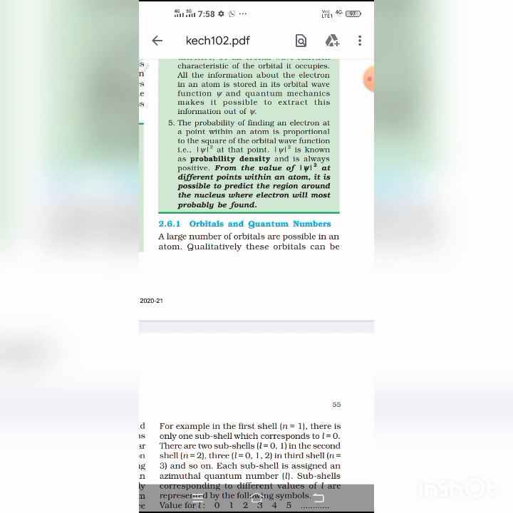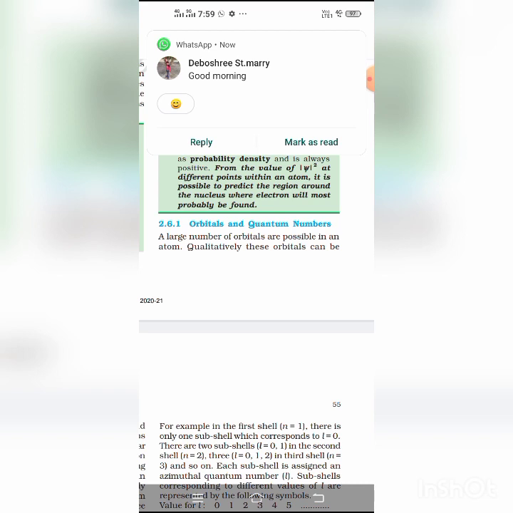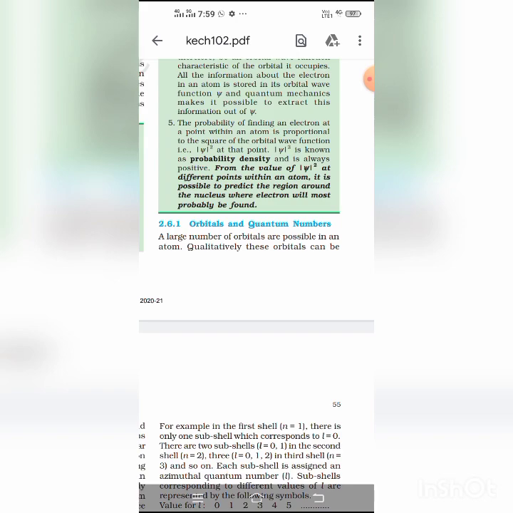Student, atomic orbit is a circular path proposed by Bohr around the nucleus in which an electron revolves, and atomic orbital is the region or space where there is maximum probability of finding an electron, and it holds a maximum of two electrons. Different orbitals have different shapes. And according to the quantum mechanical concept, it is denoted by the wave function psi in an atom.